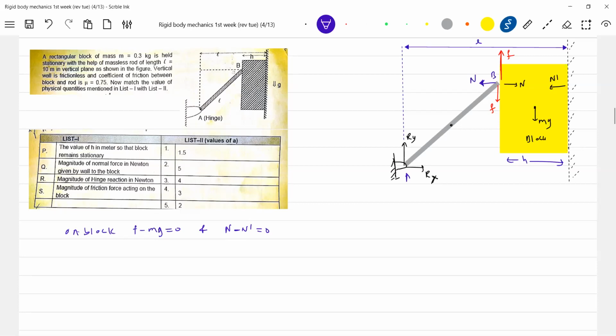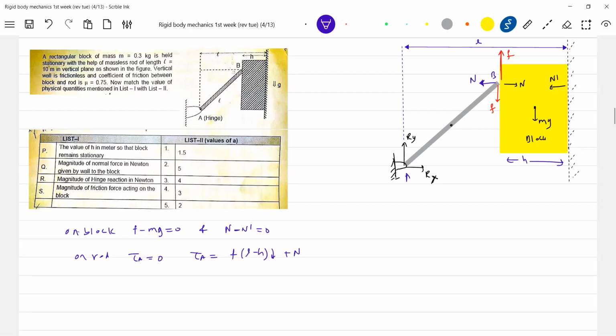Magnitude of friction force acting on the block. So let me go for torque about point A on the rod. Let's see what I can get from here. So 0 is equal to net torque about point A. About point A, it will be torque by the friction F into, this should be L minus H, clockwise, then N into, we need this distance, no?